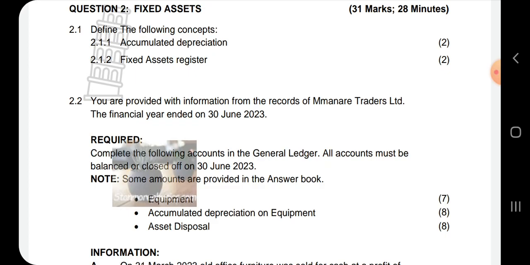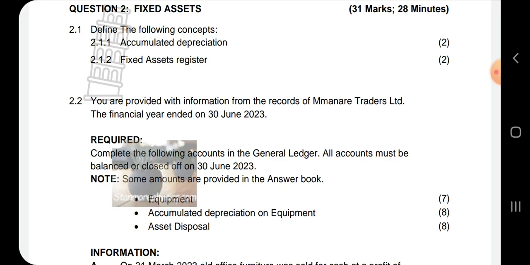So accumulated depreciation will be the total amount of depreciation written off over the lifespan of an asset. The depreciation written off every year, when you add those depreciations together, they make accumulated depreciation.